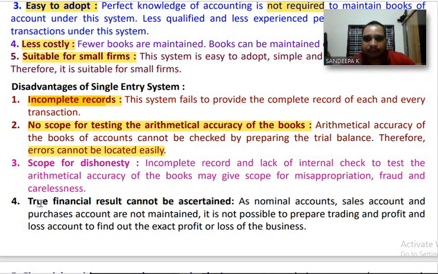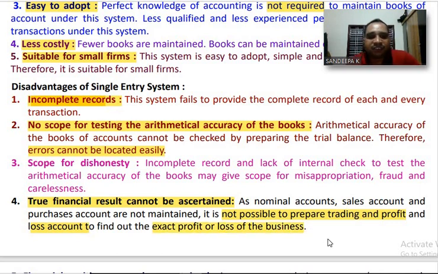Next one, number 4. True financial results cannot be ascertained. As nominal accounts, sales account, purchase accounts are not maintained, it is not possible to prepare trading and profit and loss account to find out the exact profit or loss of the business.